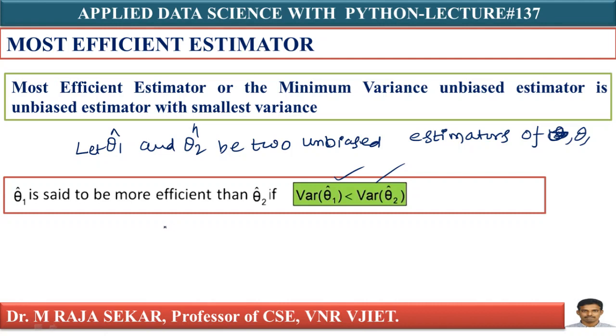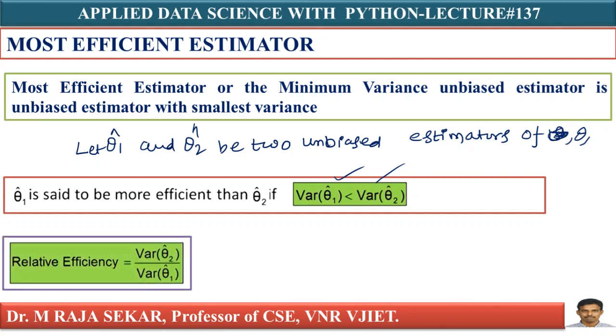The point here is that there may be different estimators for the population parameters. If you want to say which is more efficient, we have to see the variance of the estimators. If the variance of an estimator is less than that of the other estimators, then that unbiased estimator, for which the variance is small, can be treated as the most efficient estimator, isn't it?